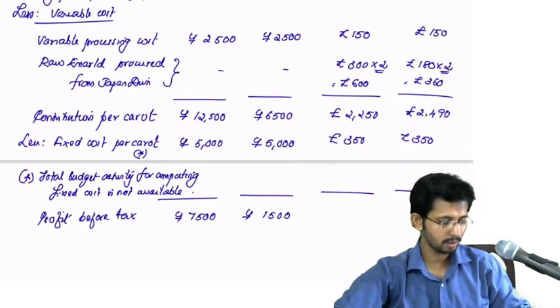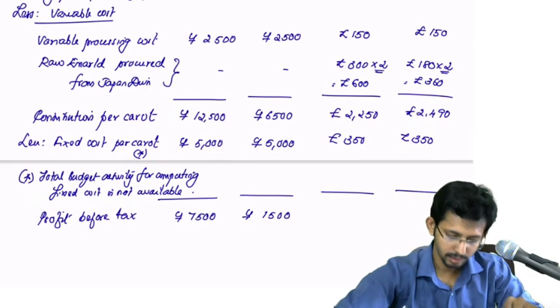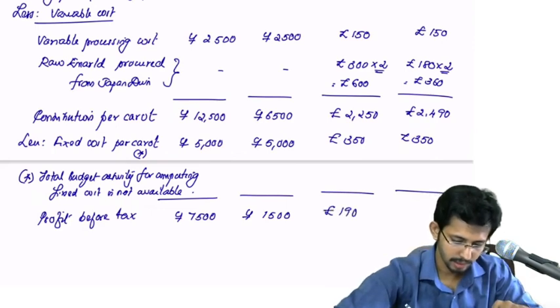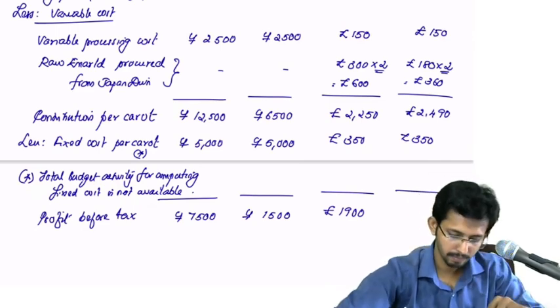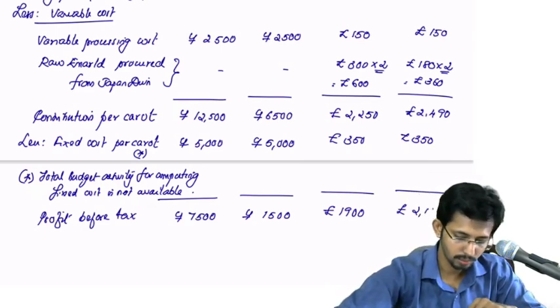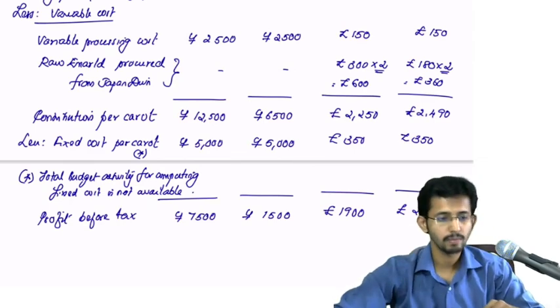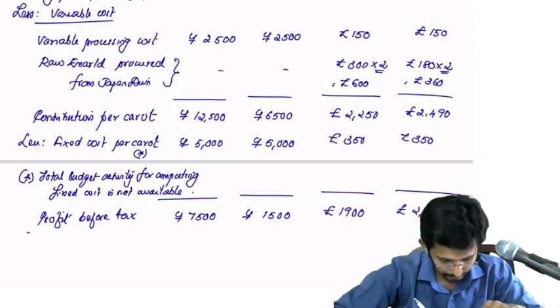Then 2250 minus 350, this will be pounds 1,900. Then 2490 minus 350 will be pounds 2140. Okay, now less tax.